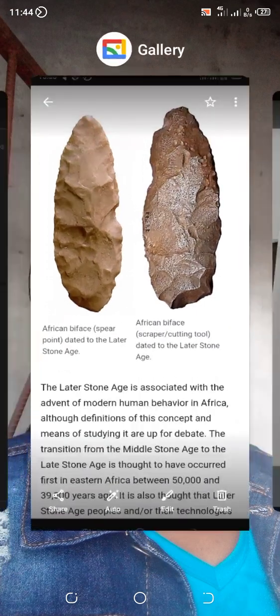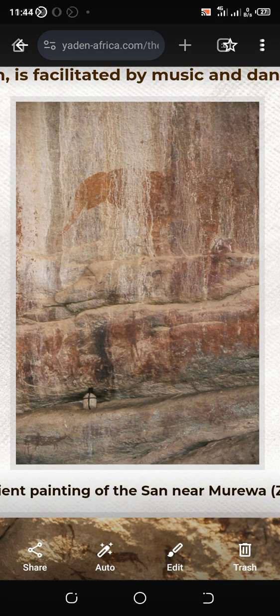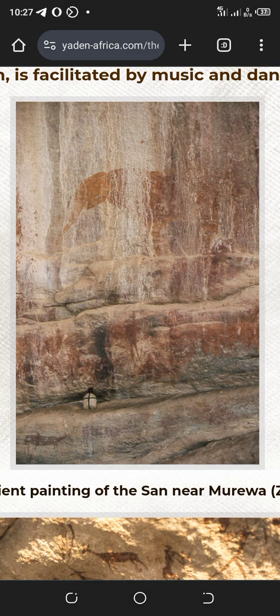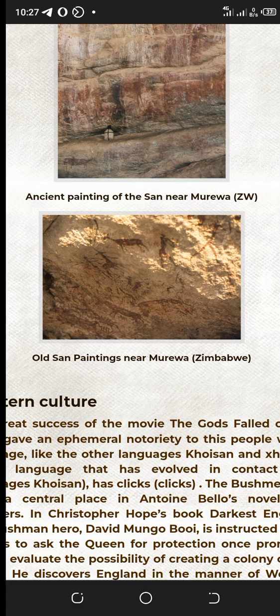I think I captured a picture of some of these drawings here. These are some of the drawings that they found in the caves. So you'll find pictures of animals which would depict their lifestyle of hunting and gathering.